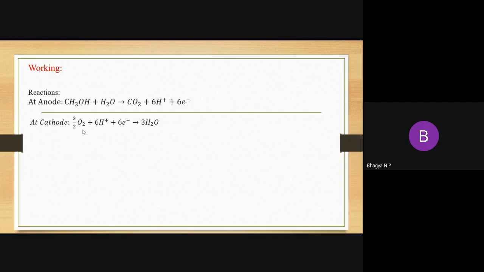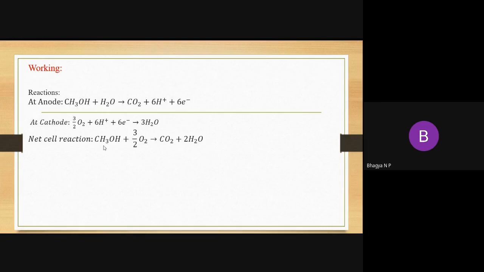This oxygen reacts with the H plus ions and electrons liberated by the anodic reaction and forms 3 molecules of water. When you look into the overall reaction, the 6 H plus ions get cancelled and the 6 electrons get cancelled. Then the remaining things we write as they are.